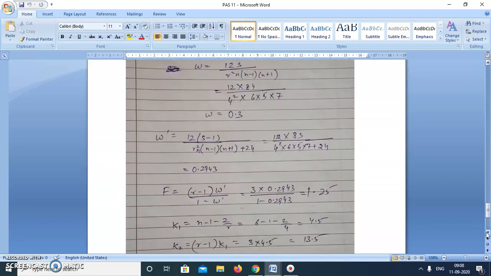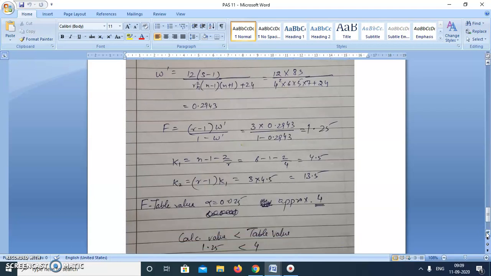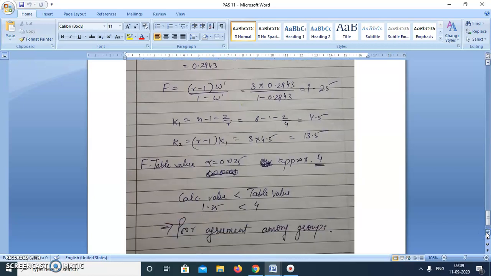Then we'll calculate the value of the coefficient of concordance, which comes to 0.3 in the present question. Then the modified value of the coefficient of concordance, W dash, is 0.2943, and then we'll calculate the F ratio, which is 1.25, and K1, K2 are 4.5 and 13.5. The approximate value of F from the F table at alpha 0.025 is approximately 4, and our value is 1.25. So the answer is no. There is very poor agreement among groups. There is no association between the judgments given by the 4 judges here.